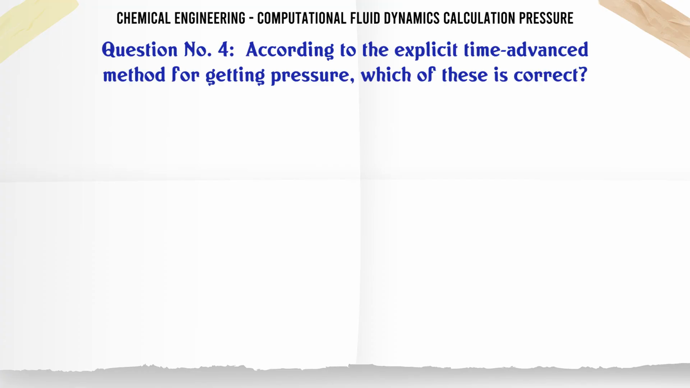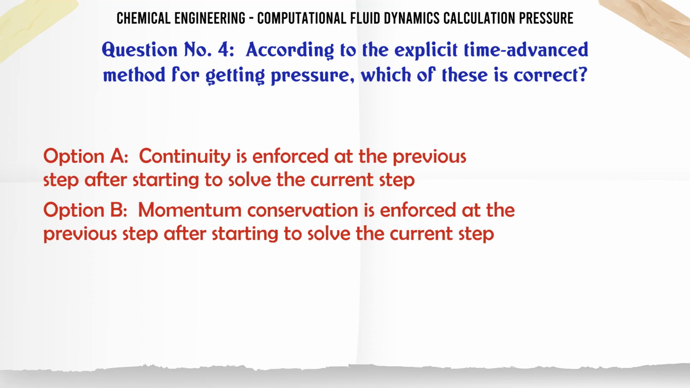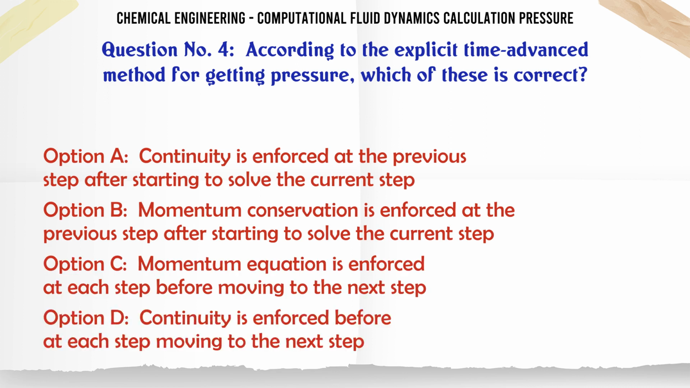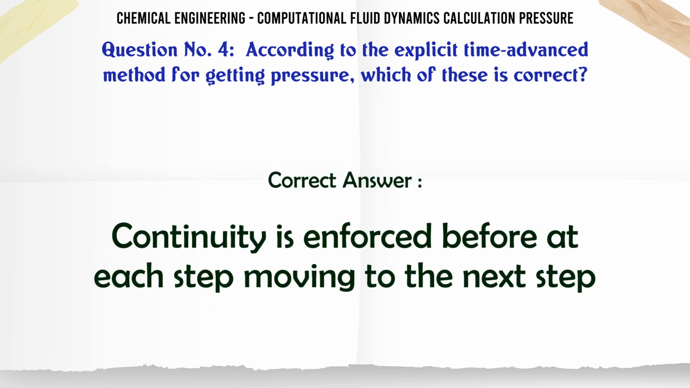According to the explicit time advanced method for getting pressure, which of these is correct? A. Continuity is enforced at the previous step after starting to solve the current step. B. Momentum conservation is enforced at the previous step after starting to solve the current step. C. Momentum equation is enforced at each step before moving to the next step. D. Continuity is enforced at each step before moving to the next step. The correct answer is continuity is enforced at each step before moving to the next step.